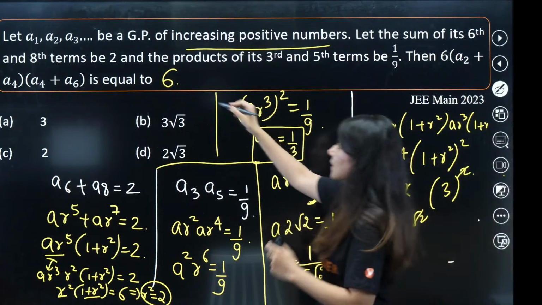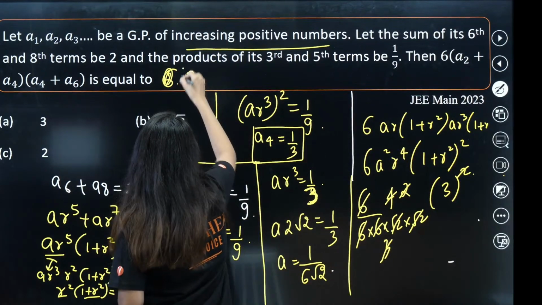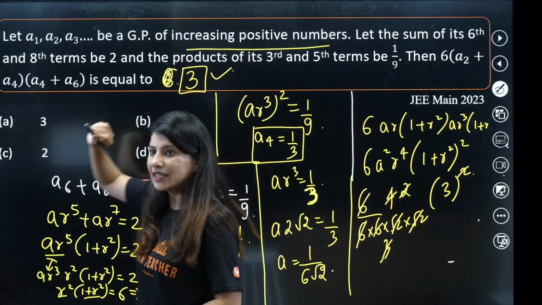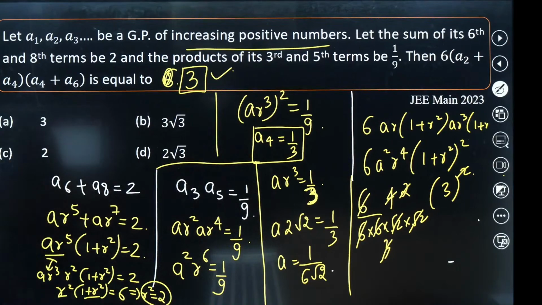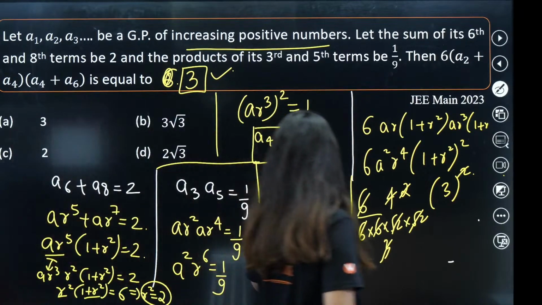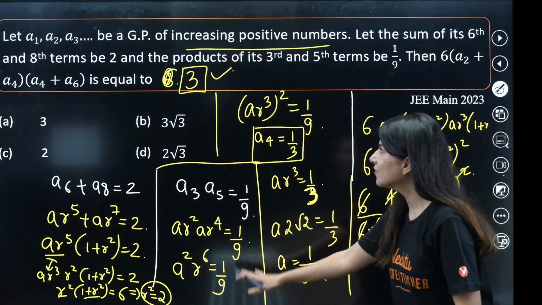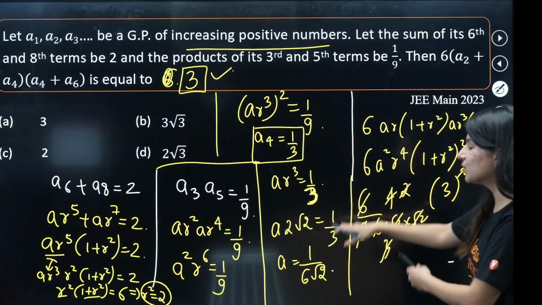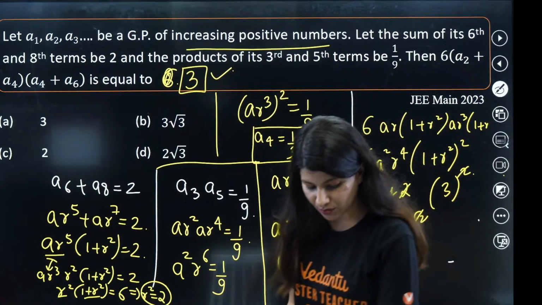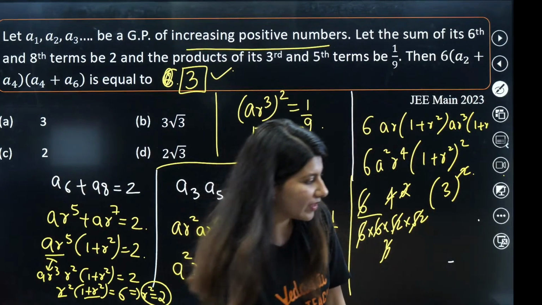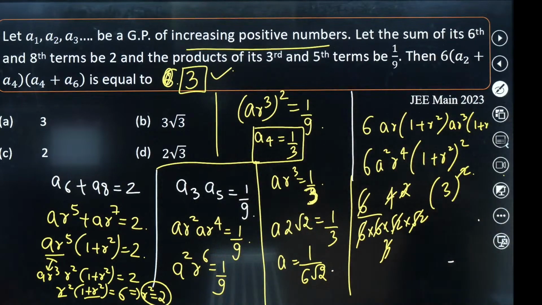So 3 is the correct answer. Yes, sorry. 3 is the final correct answer. Yes, Harini, you are late. Only here I made a mistake in calculating A. Up to here it is clear. Very easy question actually. We got confused in the value of A. So have a look. Let me know whether you have any confusion.